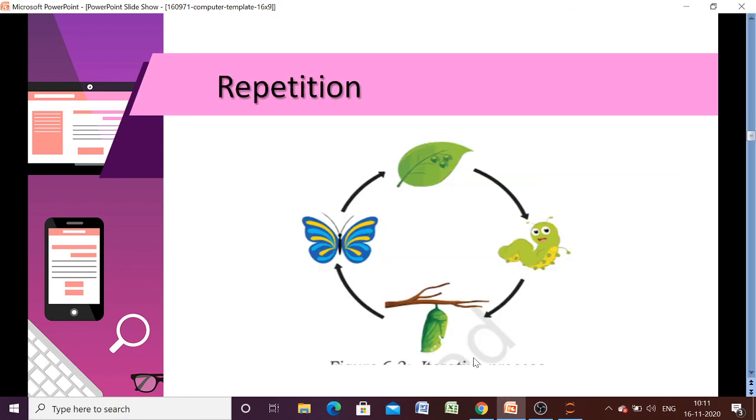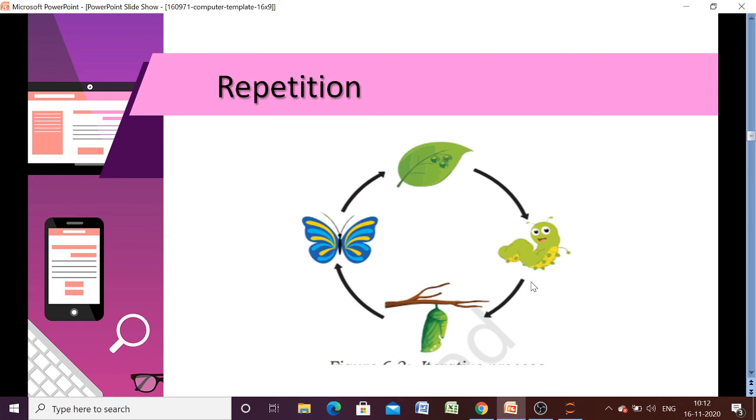So the next important topic is repetition. Now what is repetition? Certain times we may have to face a situation like this. Here you can see that a cycle is going on. This is a continuous process. It shows you the life cycle of a butterfly.